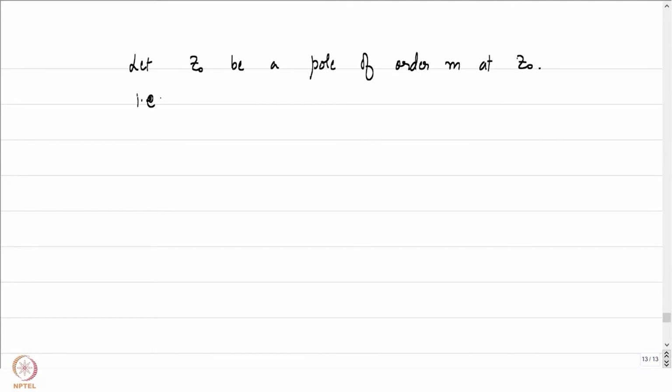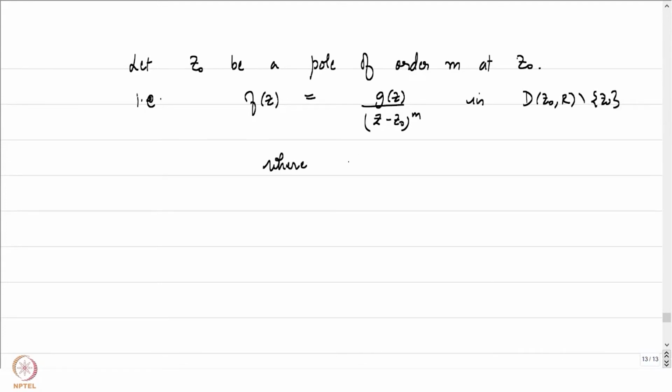That means that f(z) is equal to g(z) by (z minus z0) to the power m in D(z0, r) minus z0, where g is holomorphic on D(z0, r), and we also ensured that g(z0) is not equal to 0.